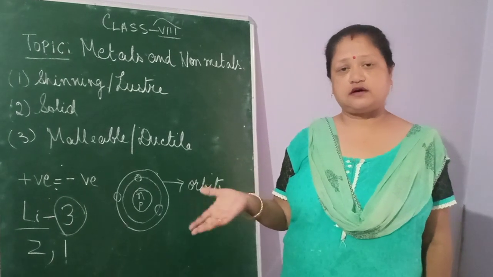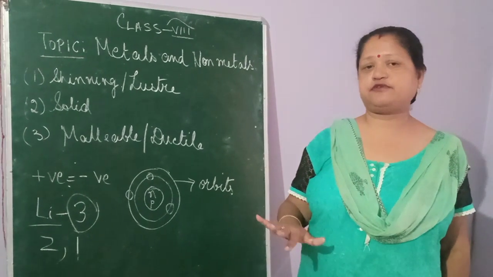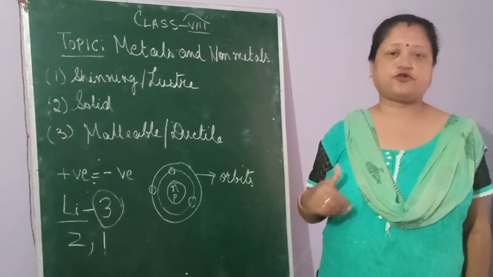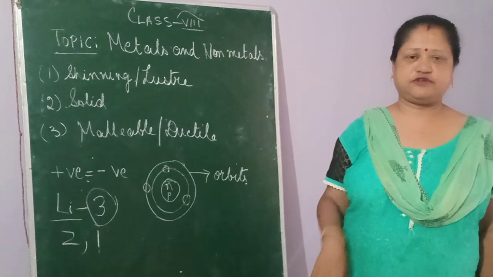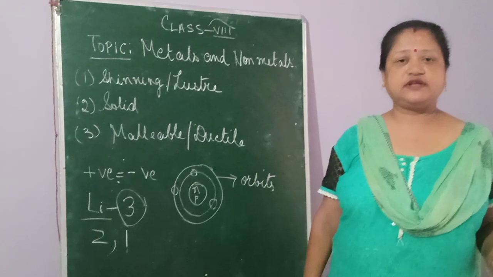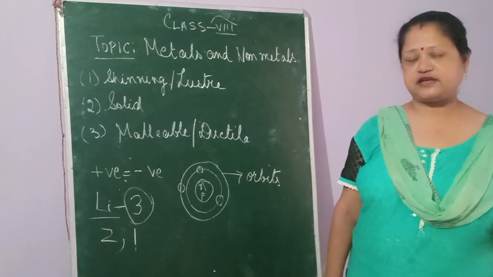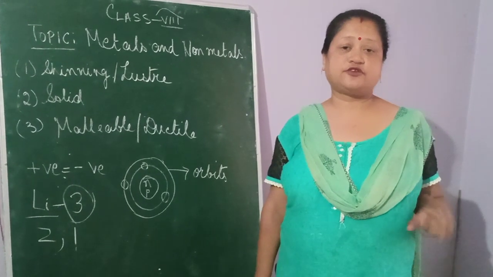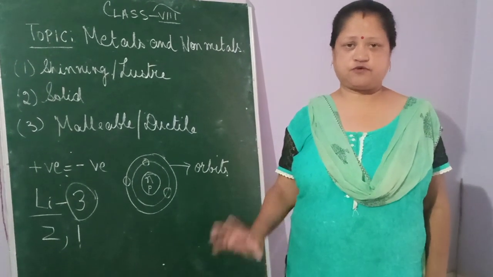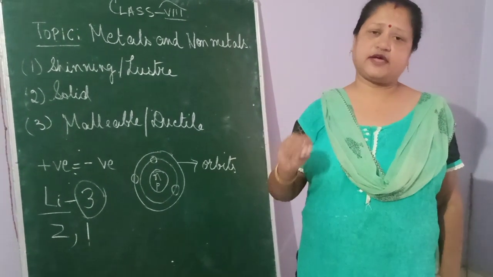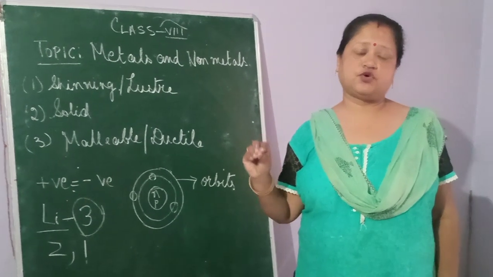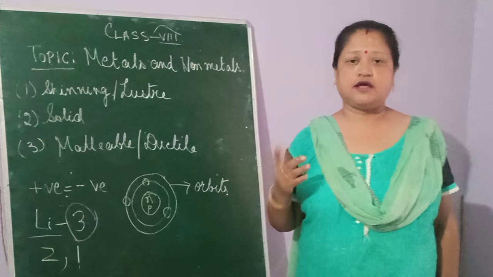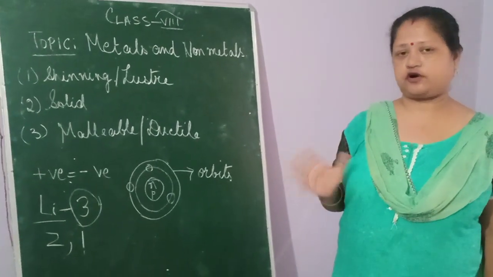The opposite is the definition for non-metals: they gain electrons and become negatively charged ions. And noble gases are neither classified as metals nor non-metals, because the number of valence electrons is 8. For them it's full. That is why their valency is 0, and they are generally classified as noble gases, right? So they are not metals or non-metals.